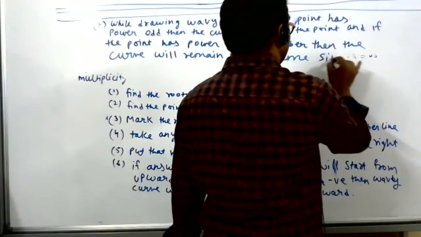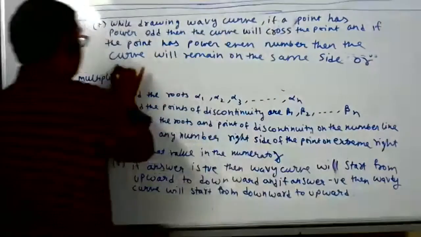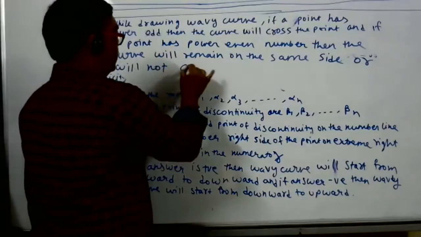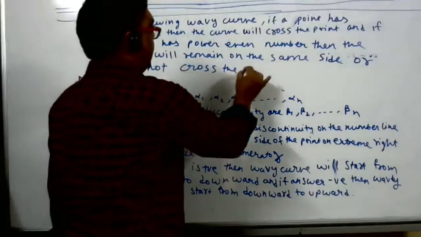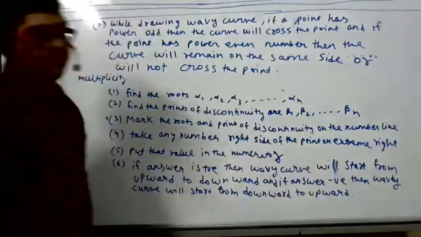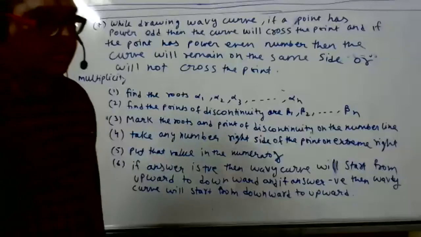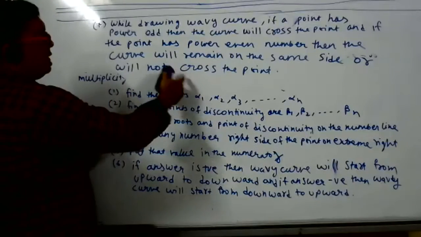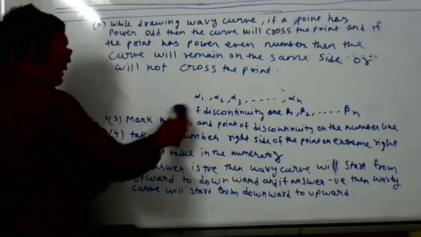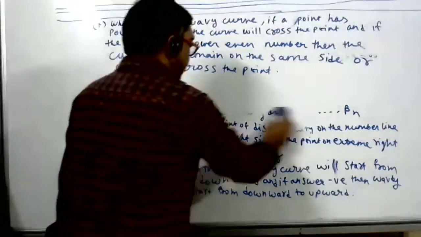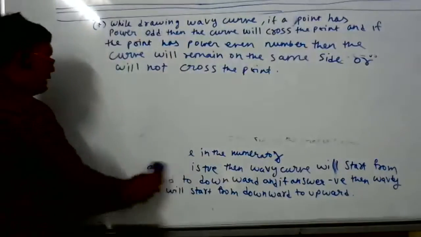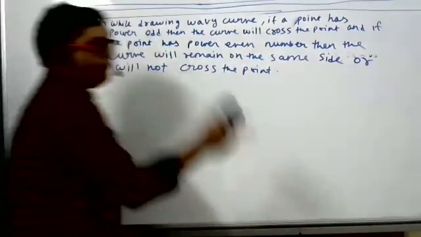Sir, this can be understood by quadratic and cubic polynomials. Correct, you will understand when I take an example. When you are drawing the wavy curve, if the power is odd, the curve will cross the point and go to the other side. If the power is even, it will not cross; it will remain on the same side. When the roots are repeated, the curve will remain on the same side.